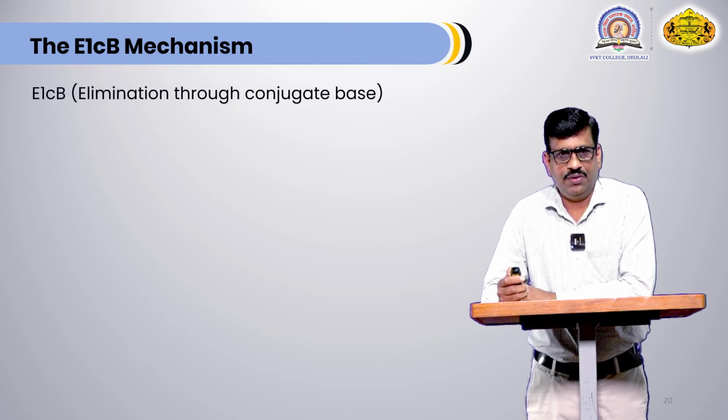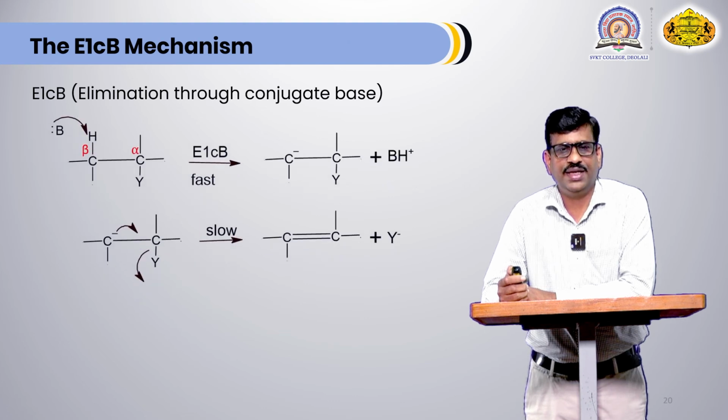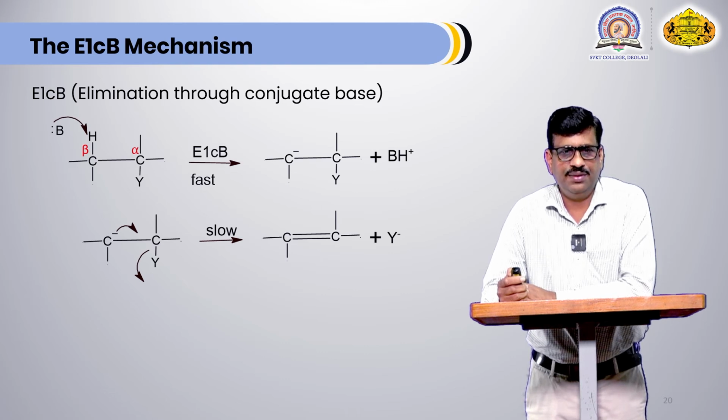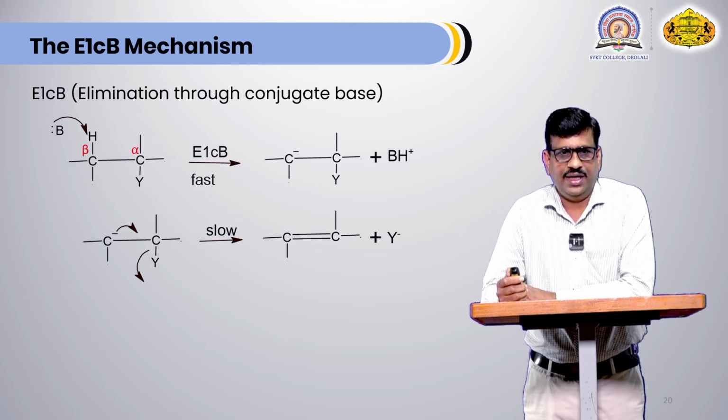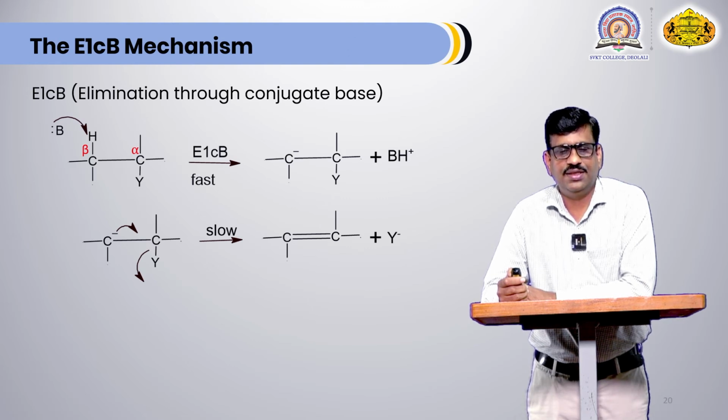The E1CB mechanism, we have already discussed something about the E1CB mechanism. Elimination through a conjugate base is called the E1CB mechanism. It is a less common mechanism. The first step of E1CB elimination is formation of a carbanion, and in the second step there is formation of the alkene. In the first step, a beta hydrogen atom is abstracted by the base and there is formation of a carbanion. This process takes place in the first step. That's why the role of the base in this case is in the first step.